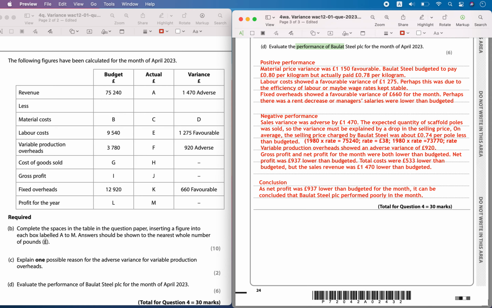So which means my rate will become, in that case, will be equal to 73770 divided by 1980, that is 37.25. Okay, 37.25.